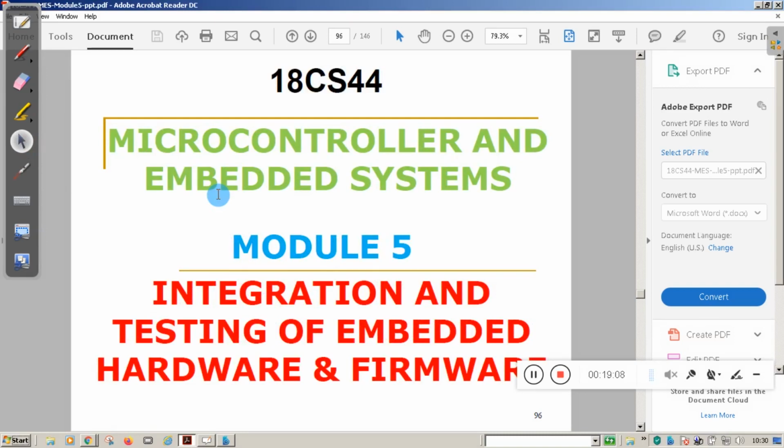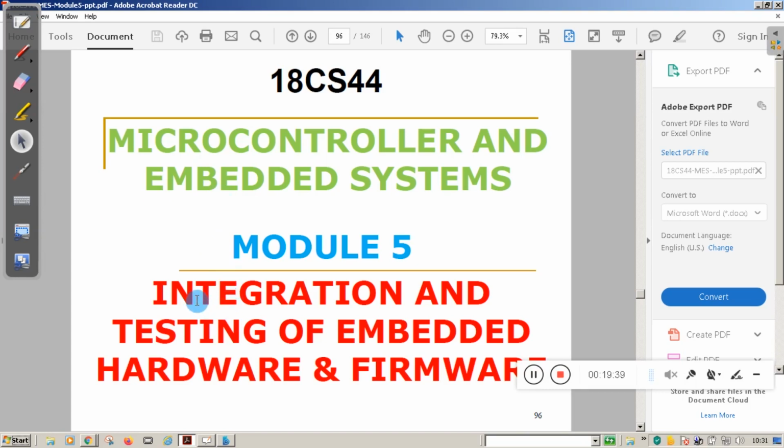Next topic is integration and testing of the embedded hardware and firmware. Students, so far what we studied is how to design the different aspects of real-time operating systems, and what important factors you need to think about and be aware of when you select a particular embedded operating system for a particular embedded application.